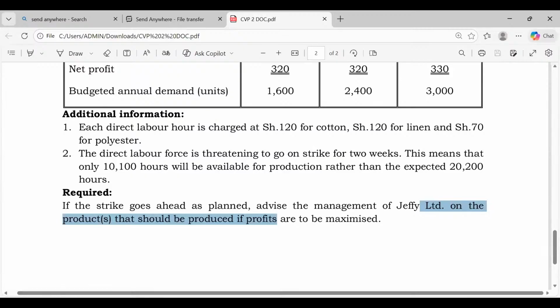This is where scarcity now comes. The direct labor force is threatening to go on strike for 2 weeks. Remember, initially we had 20,200 hours if these guys don't go on strike. But should they go on strike, it means that only 10,100 hours will be available. So we will not be able to produce up to our full potential, up to the budgeted, the demanded units. So this is a question of limitation. And the moment I've been able to see the limit, then those particular steps that I've given you shall apply.